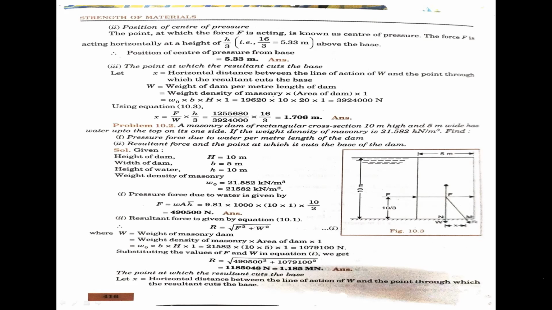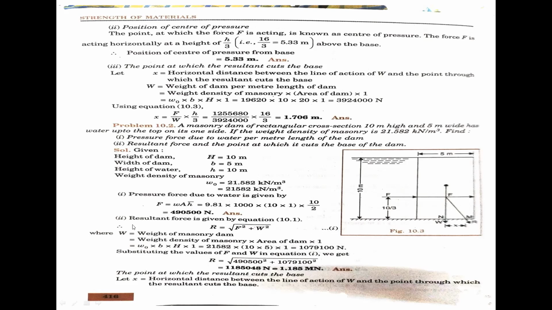Pressure force due to water is given by, first, you have to calculate the water pressure, F equal to W into A into H bar. W, you know, is 9.81 into 1000 into 10 into 1 area, and H bar means H by 2, 10 by 2. Finally, 490,500 newtons. You got the F value, that means the pressure force due to water.